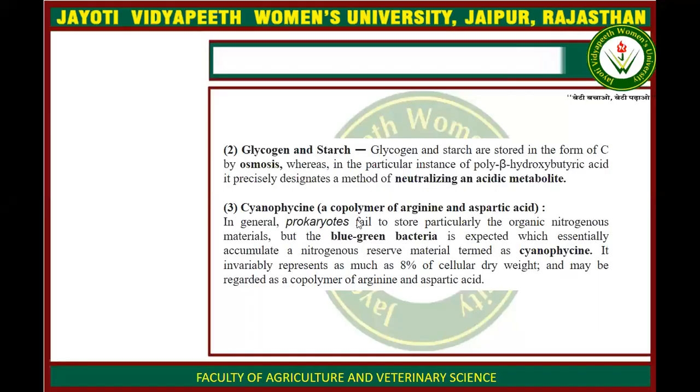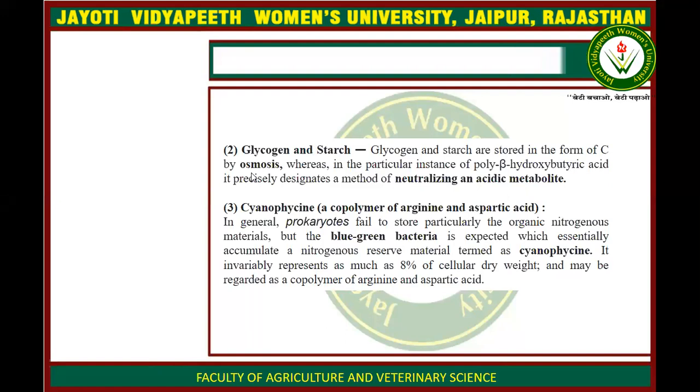The second is glycogen and starch. Glycogen and starch are stored in prokaryotes in the form of carbon, and they store the carbon by osmosis, as we have earlier discussed and read in our previous books. So we know about osmosis.